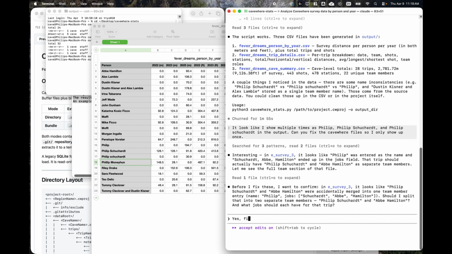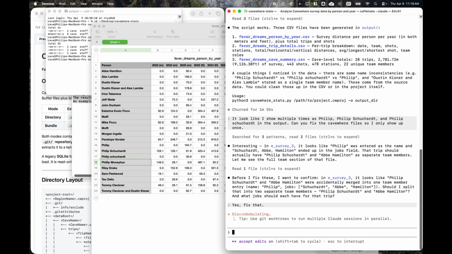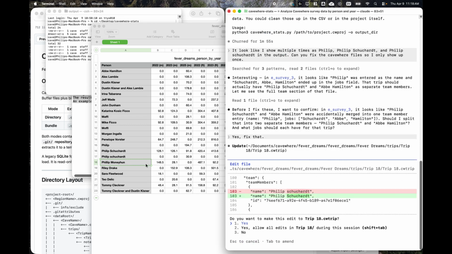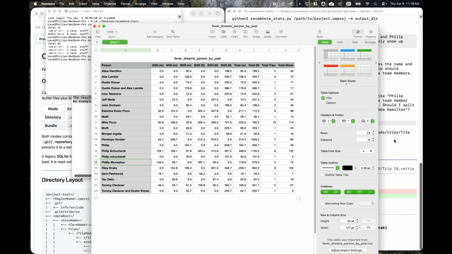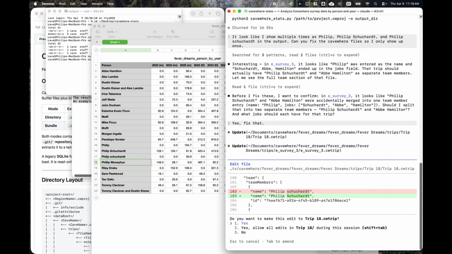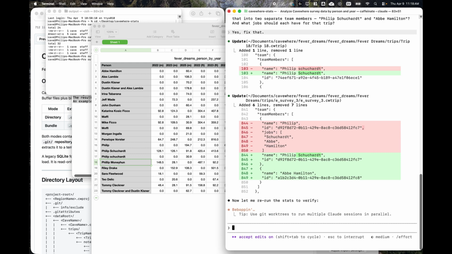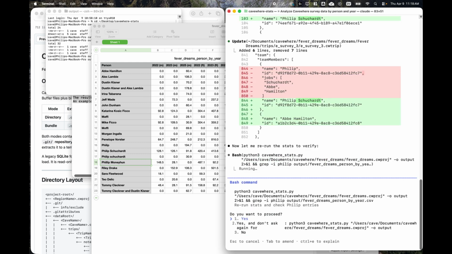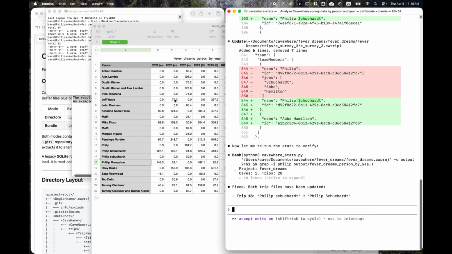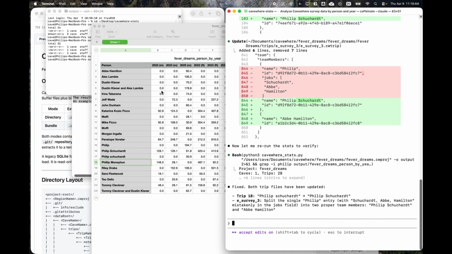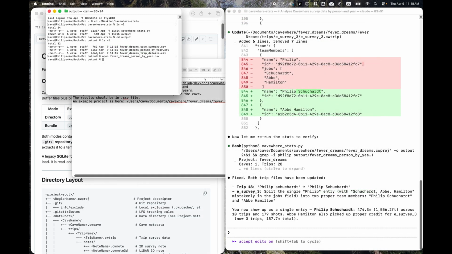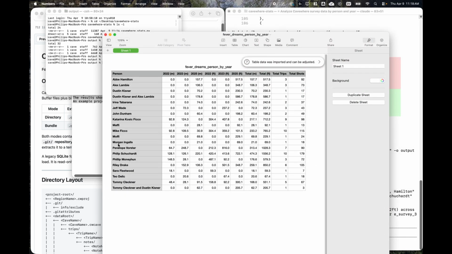Yes, fix that. Yeah, so it found another error. It looks like those things weren't correct. And let's say we make that edit, and we will run the script again. Okay, so we've fixed all those things. We'll open this up again, and voila, we only have me once.